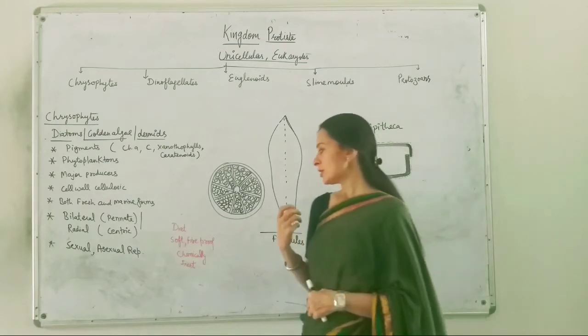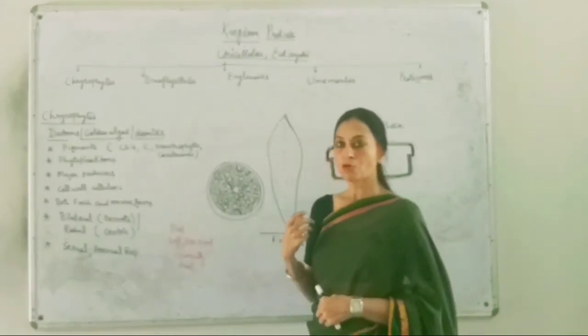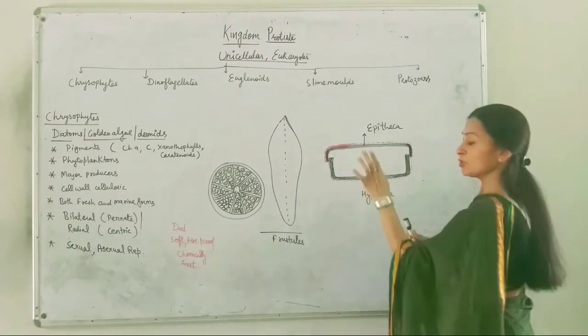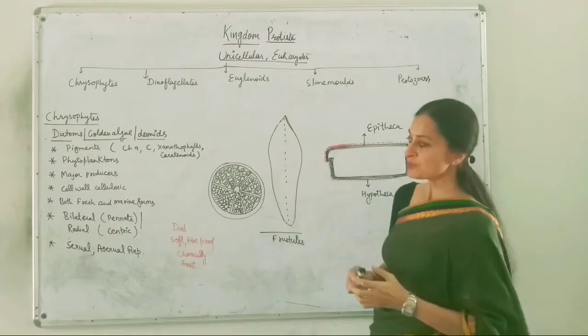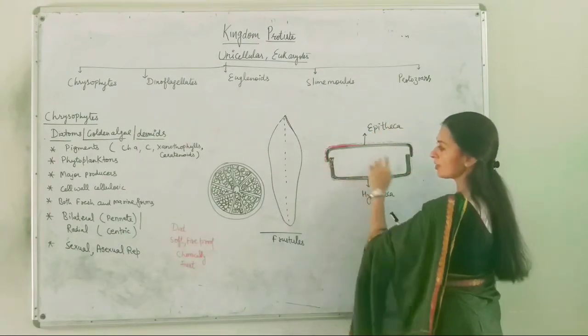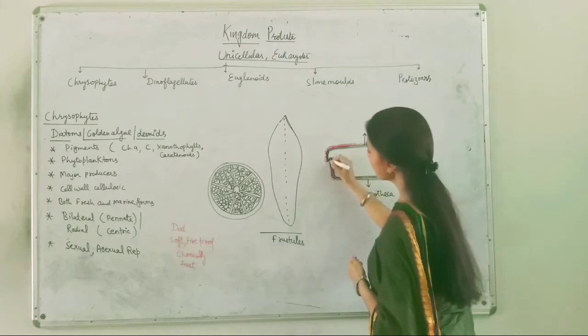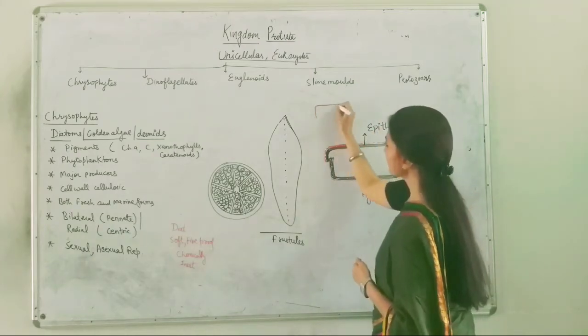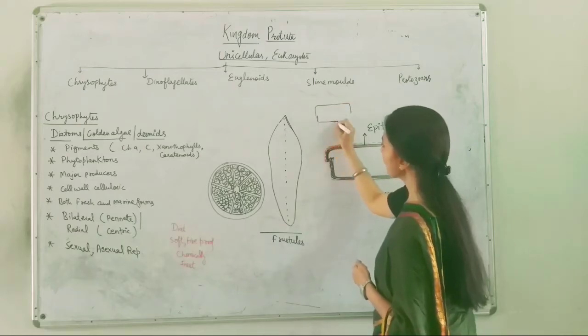Now, a very unique feature of this chrysophyte is that the cell wall is made up of cellulose, but this cell wall exists in two halves. You can see that there are two halves of this cell placed over each other. One is like this and the other half is like this.